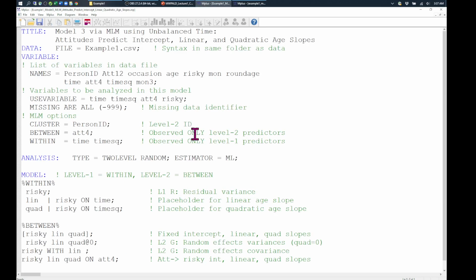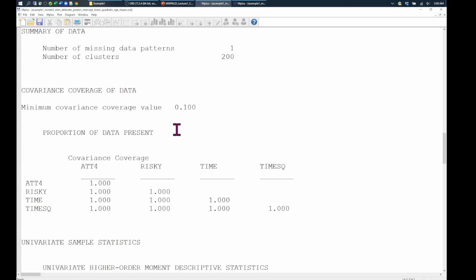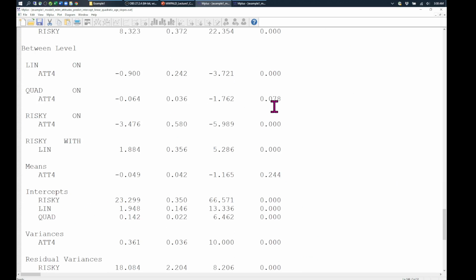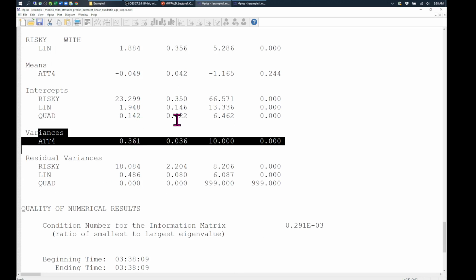You can do the exact same thing in the multi-level version of this model. So it would be in the between model, since it's time invariant. I'm going to do @4 by itself like that. Save it, hit run, and then I have the same 12 parameters in this version of the model, and it's labeled as a mean, and it's labeled as a variance. You could also do this in lavaan, by the way. It works the exact same way. So that's how you can have missing information on predictors, by tricking it into thinking it's an outcome.